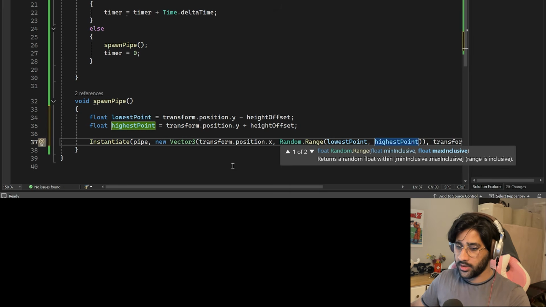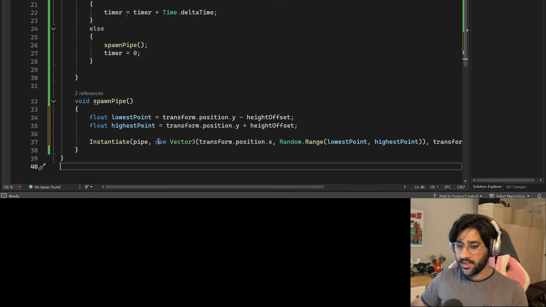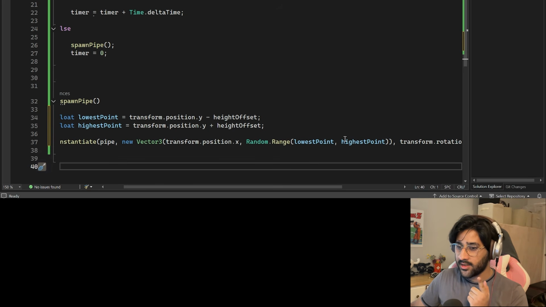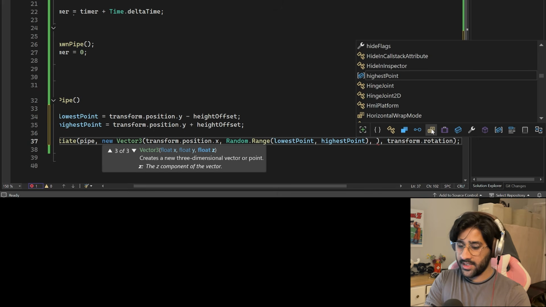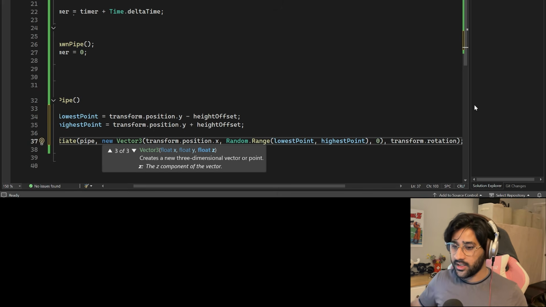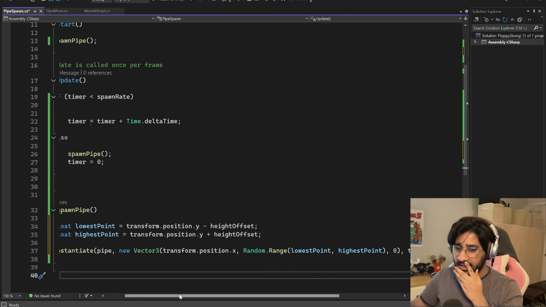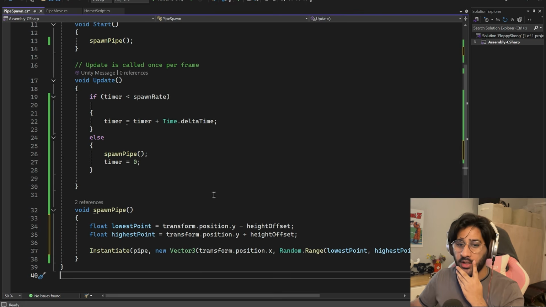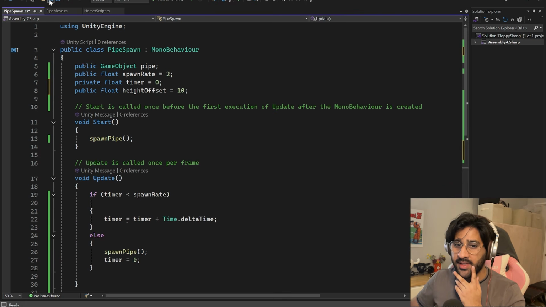The code needs to be a little bit bigger. Okay, what's going on? This is a pretty fat code. So transform.position.x, that's for x. This is for y. And then for the z, we just give 0 because z doesn't need to change. Okay, I think I understand what I just did here. I'm not just blindly following a tutorial. So let's save this now and see if that helps.